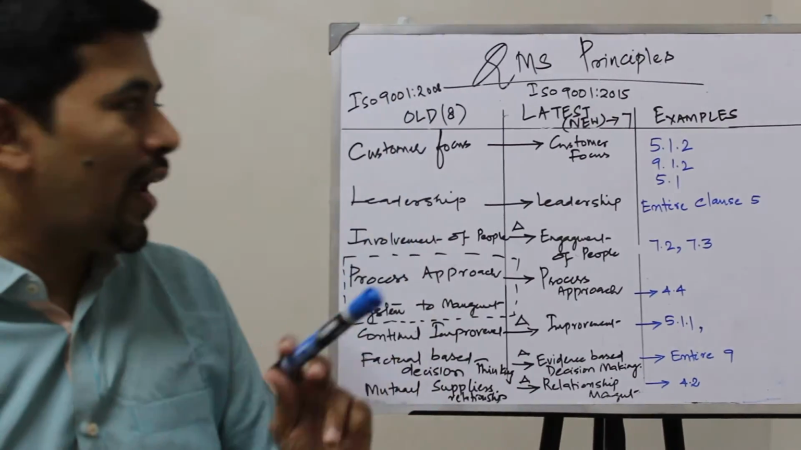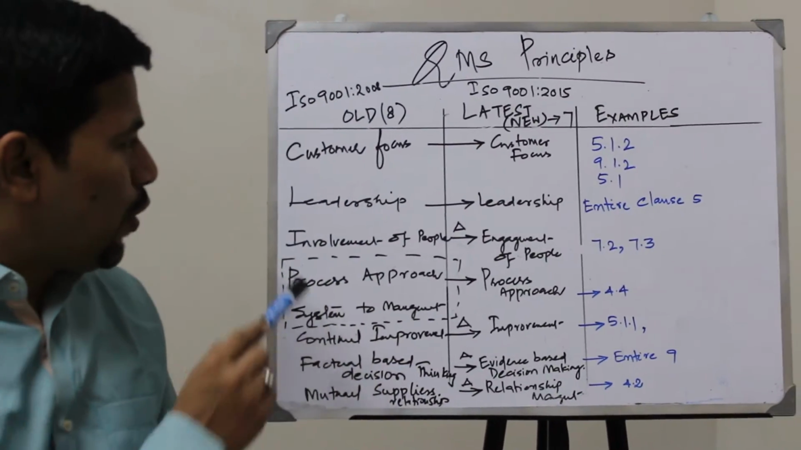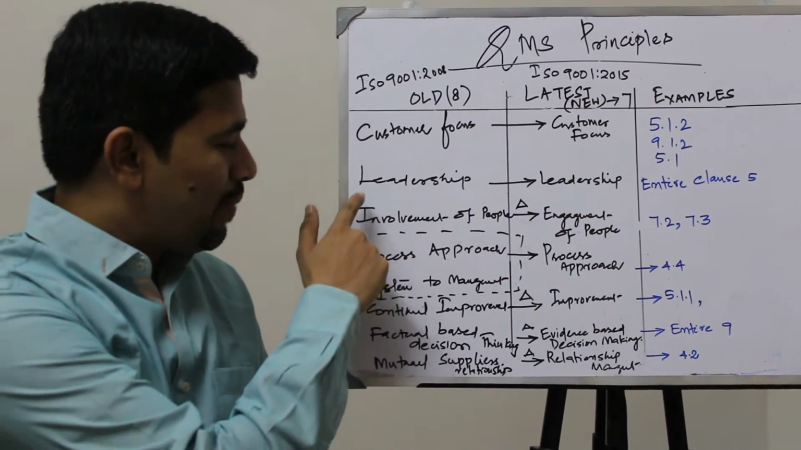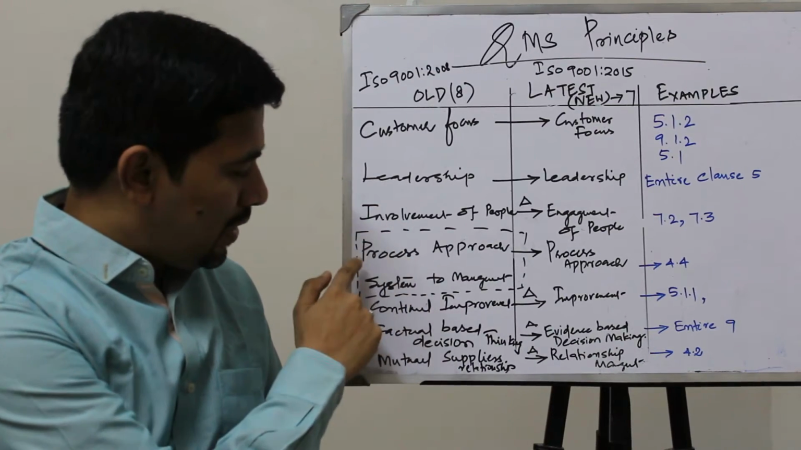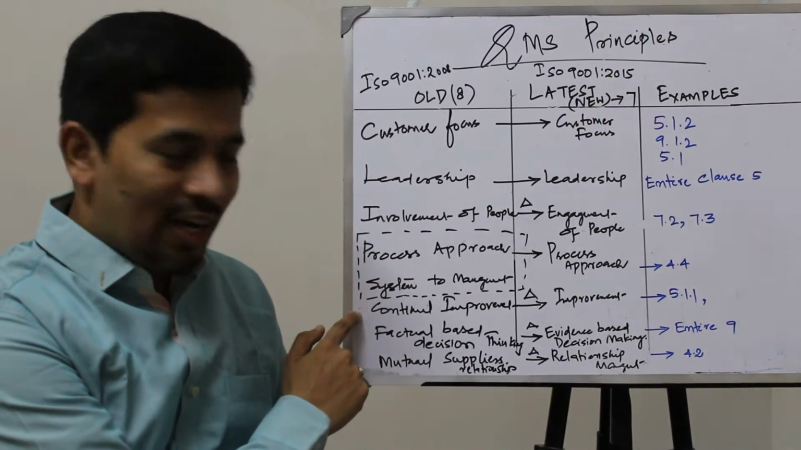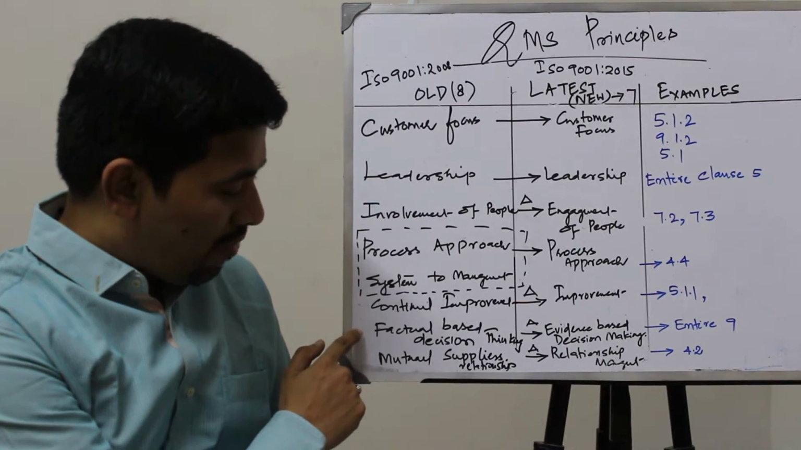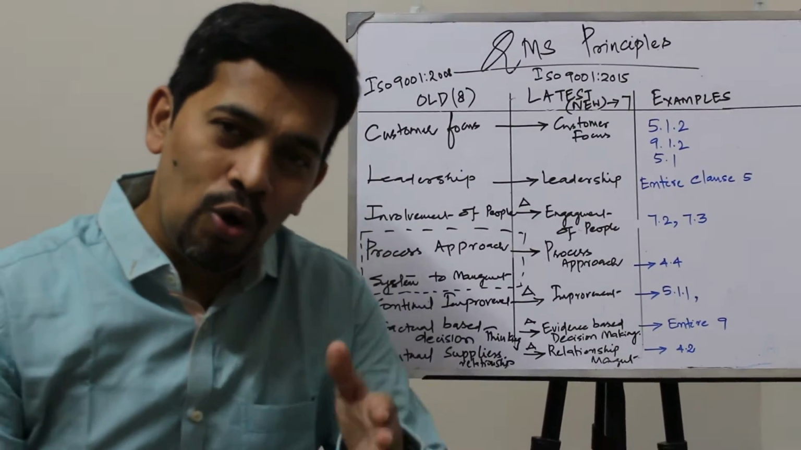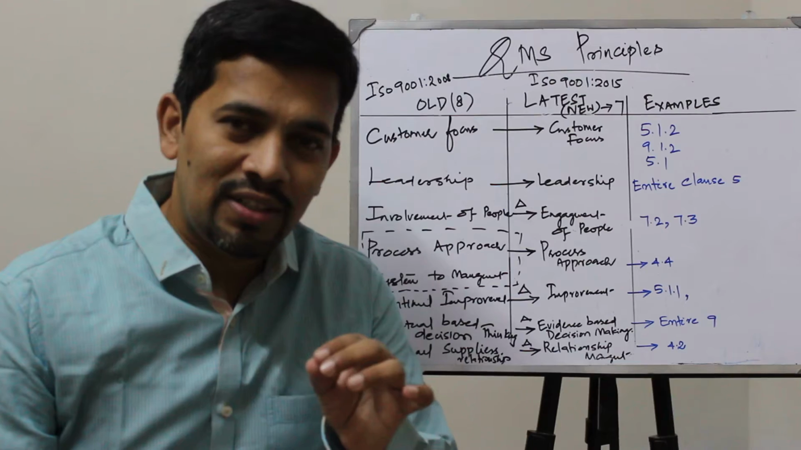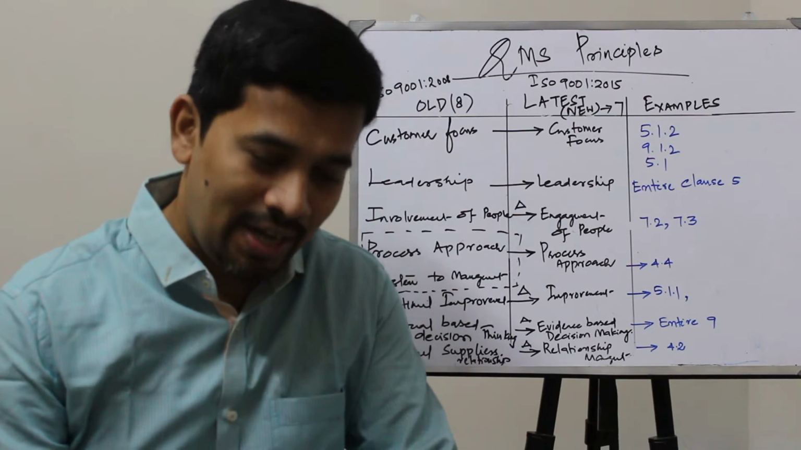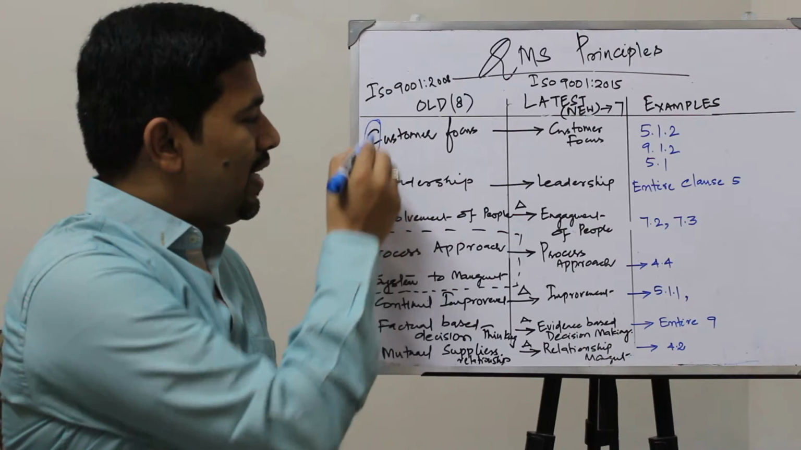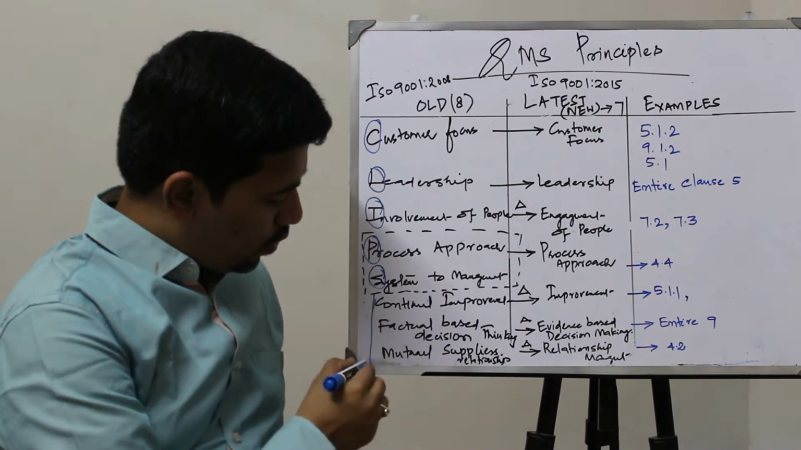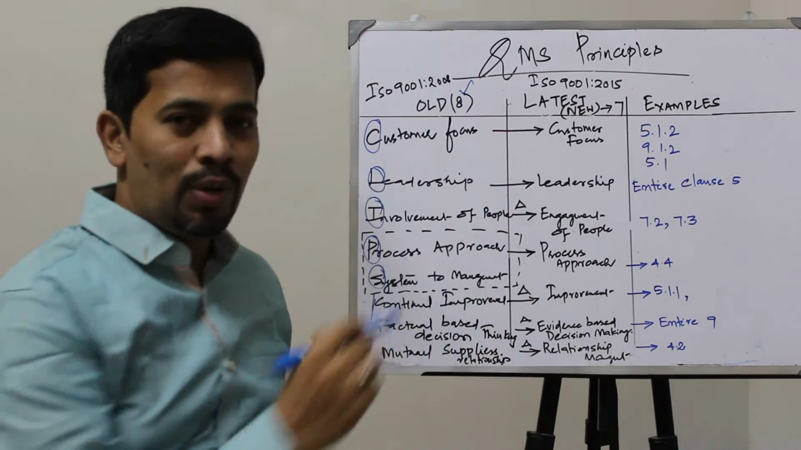So initially ISO 9000 and 2008, it is shortly known as CLIPS CFM, right? First one is customer focus, second one is leadership, involvement of people, process approach, system approach, continual improvement, factual based decision making, and mutual supplier relationship. This was the old QMS principle, in which the easy way we had at that time was CLIPS CFM. So that is what the 8 QMS principles were.